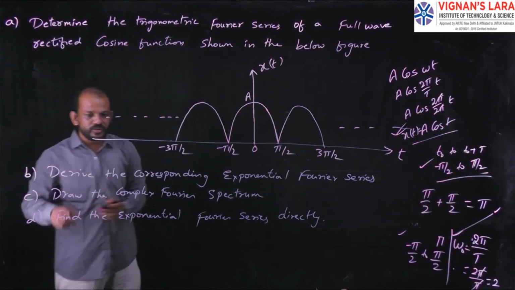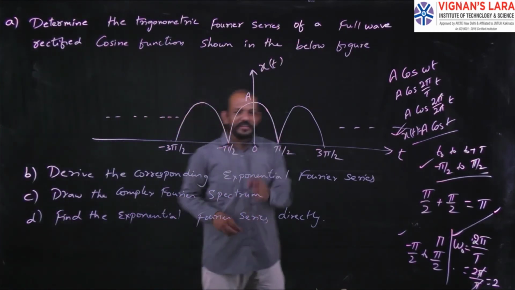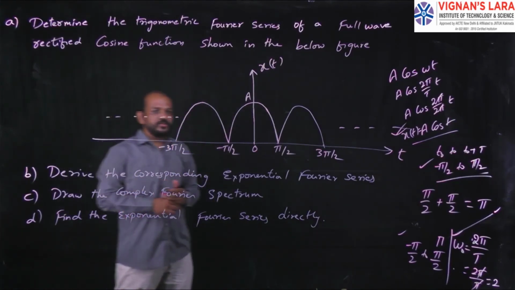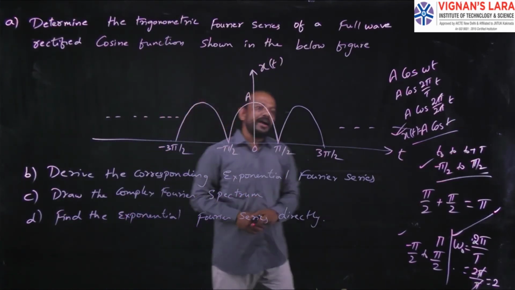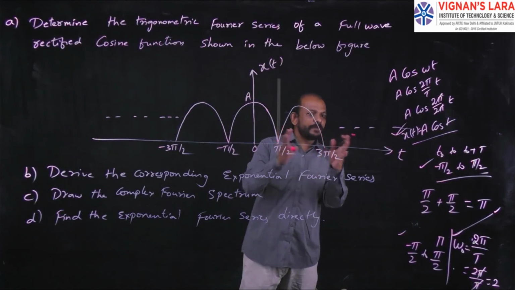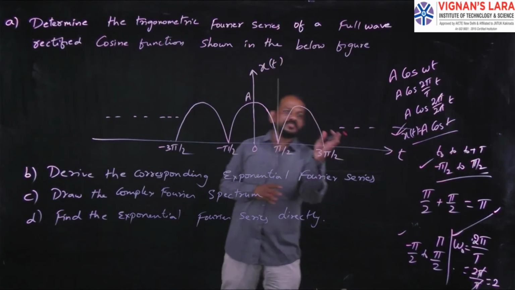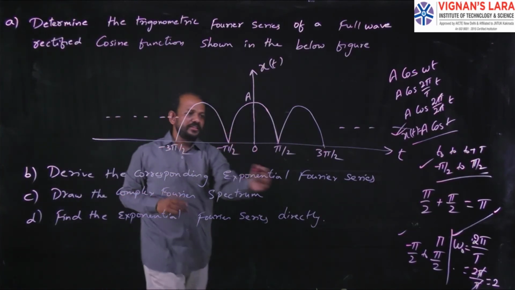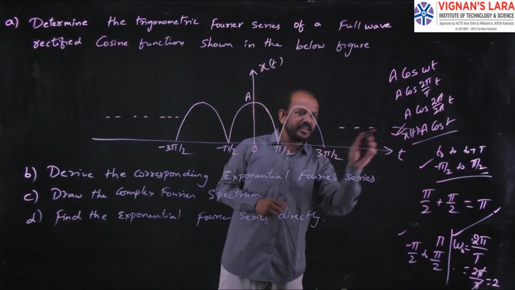Next, the third one, C. Draw the complex Fourier spectrum. Here, the value of Cn will be a real value. For a real value, we have the amplitude spectrum only. That is, the amplitude spectrum is sufficient in this case. Just find the value of Cn. Here you can find the value of Cn. That Cn is a real value.